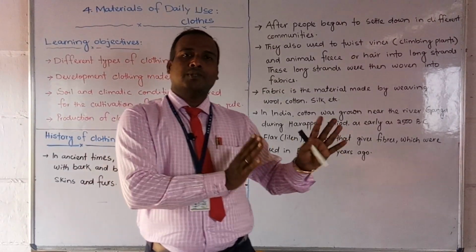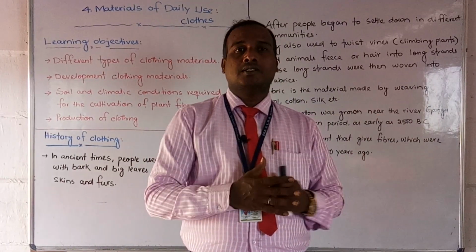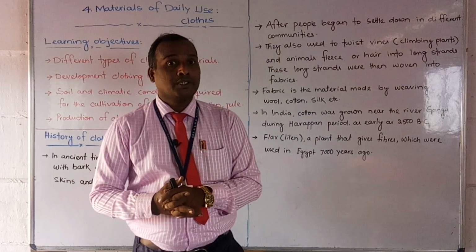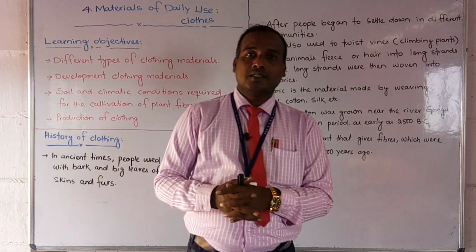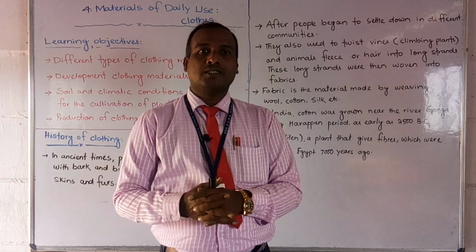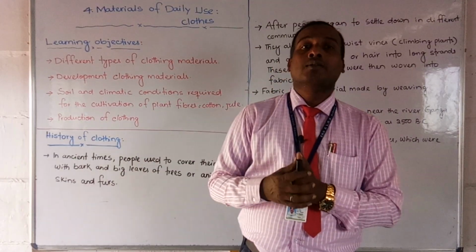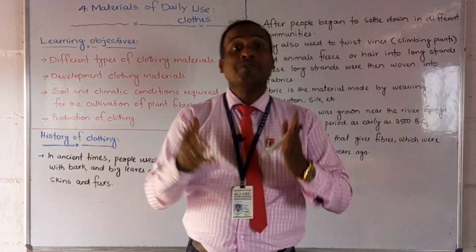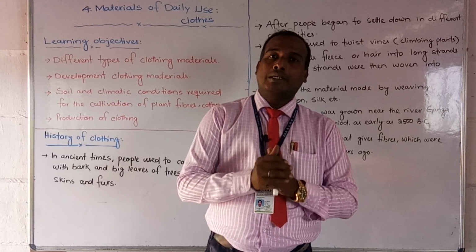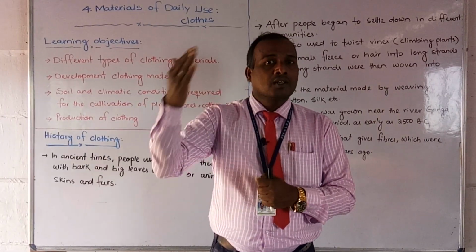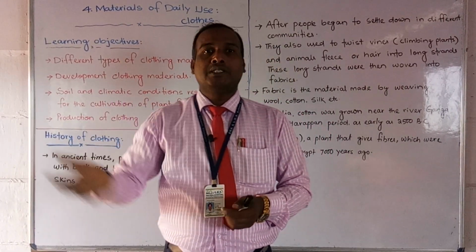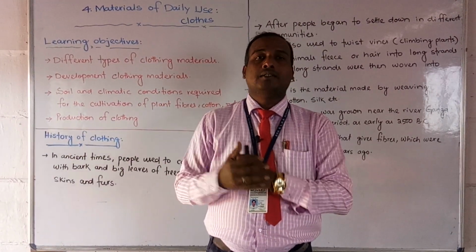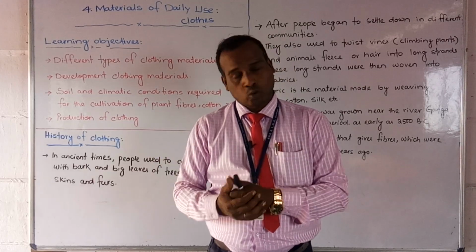We have already studied these basic needs: food we have discussed, and house we have studied. We know we have to stay in a house, but clothes are very important for us. What do they do for us? Do you know? The materials, substances or fabrics that we use to cover our body protect us from climate conditions like temperature, and also from the rain, the cold, the sunlight, and some insects.